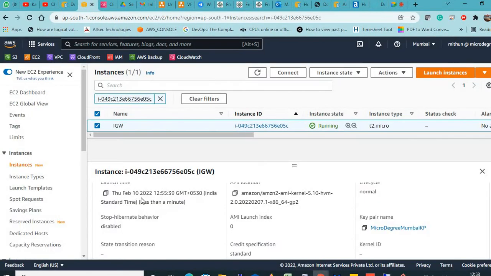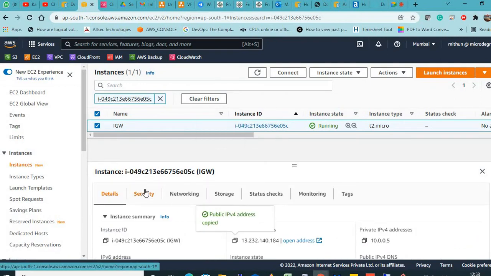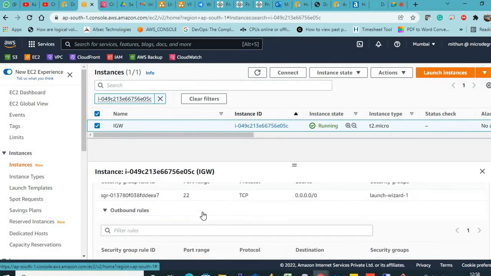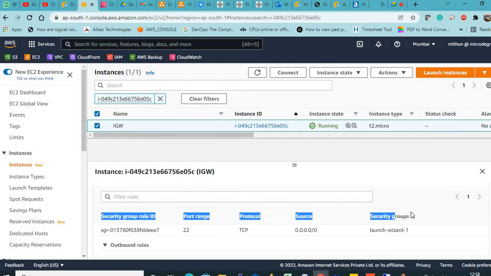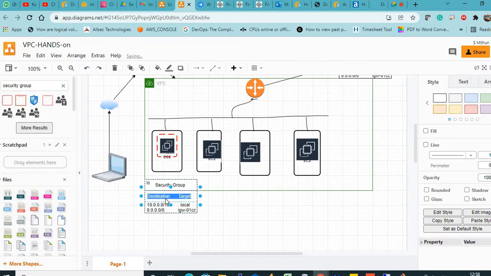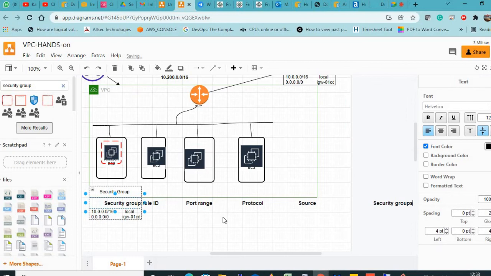Okay, now if you observe here, go to the security group. See what it says here: security group ID, port range, protocol, source. We are going to copy this so that you understand.